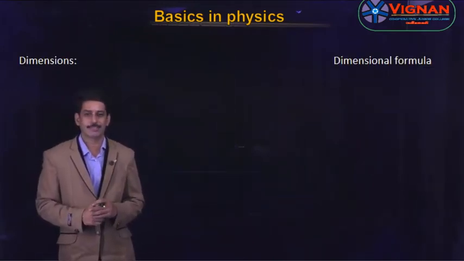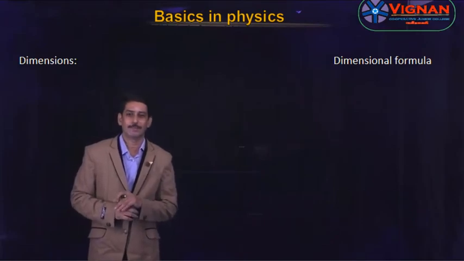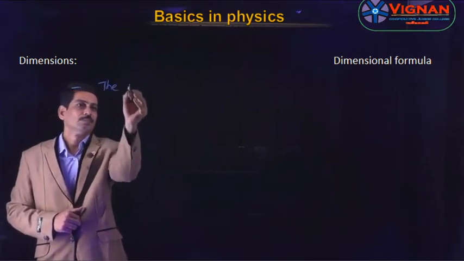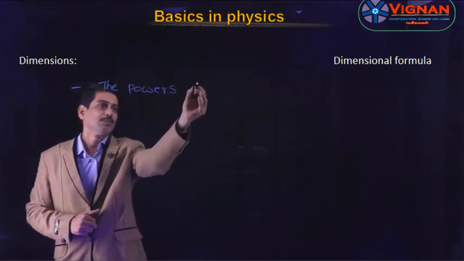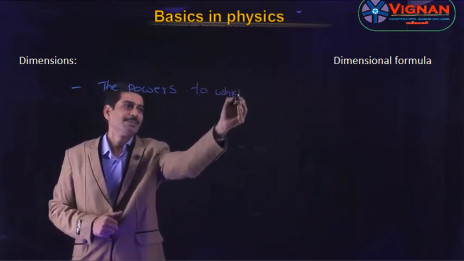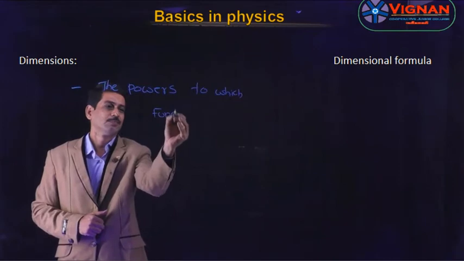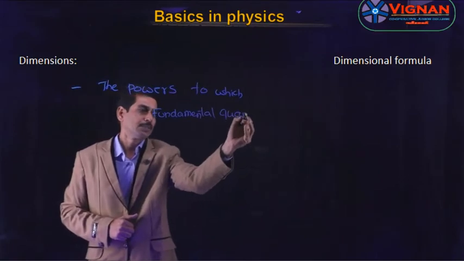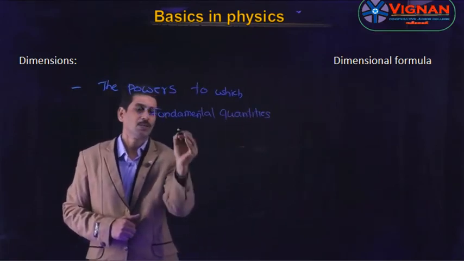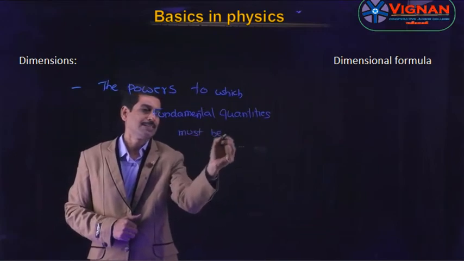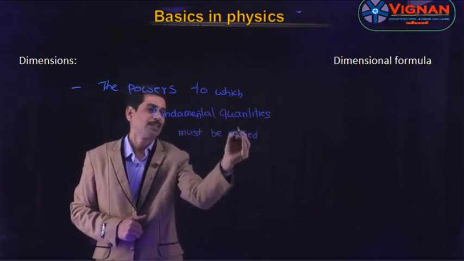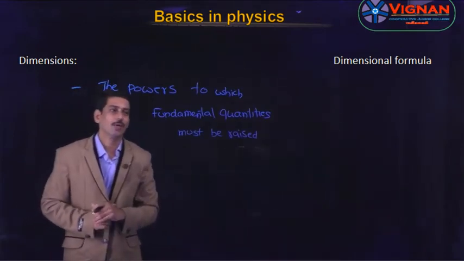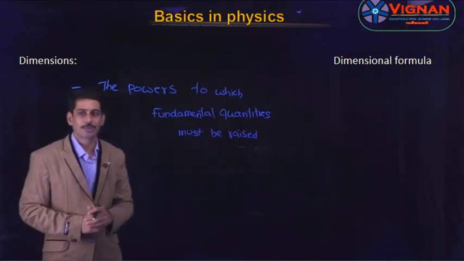Hi students, now let us see what is dimension and what is the dimension formula. So dimensions are nothing but the powers. So dimensions are the powers to which the fundamental quantities must be raised in order to obtain the unit of that physical quantity. So what is dimensions? So dimensions are nothing but they are the powers to which the fundamental quantities must be raised in order to obtain the unit of that physical quantity.